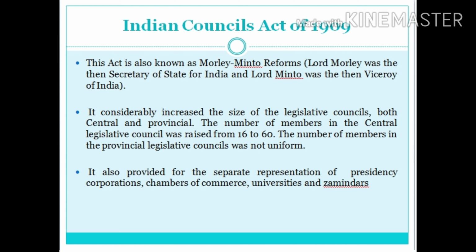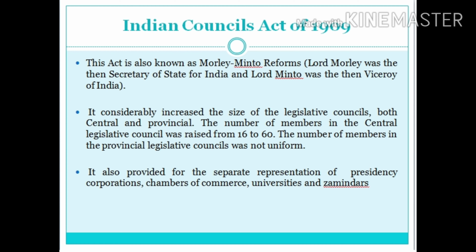For the first time, bicameralism and direct elections were introduced in the country. Thus, the Indian Legislative Council was replaced by a bicameral legislature consisting of an upper house called the Council of State and a lower house called the Legislative Assembly. The majority of members of both houses were chosen by direct election.